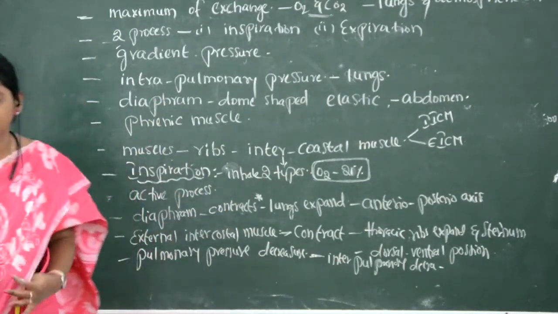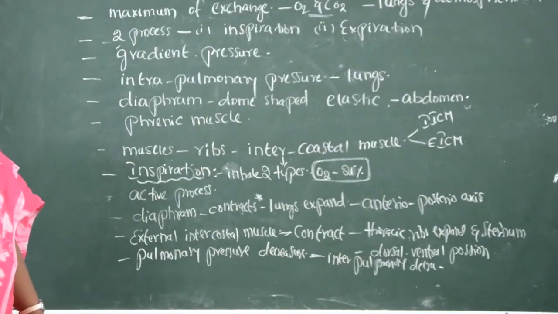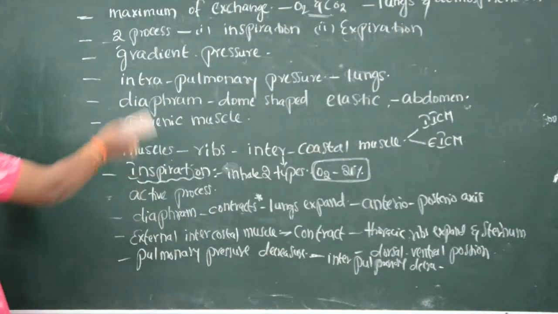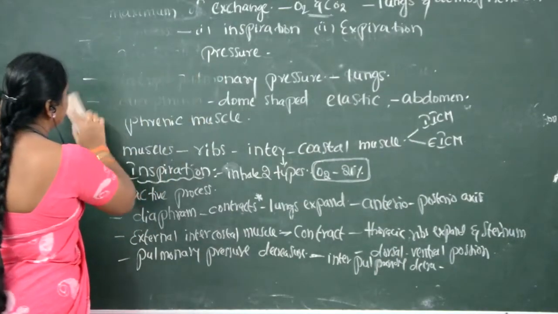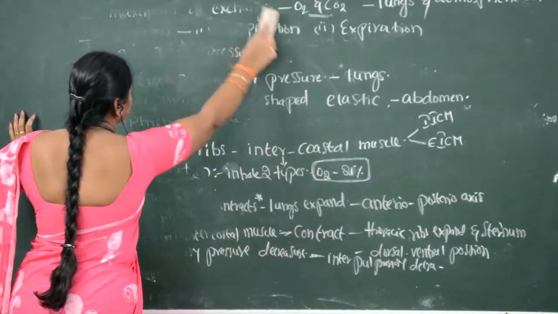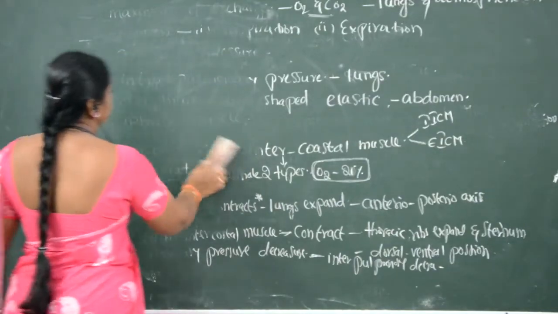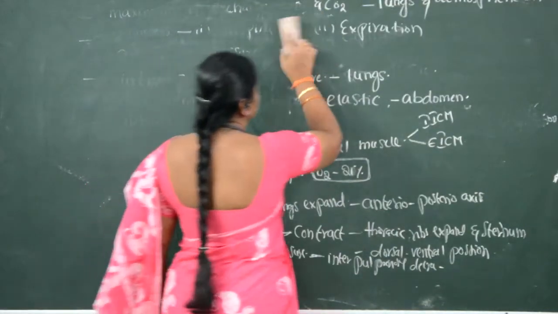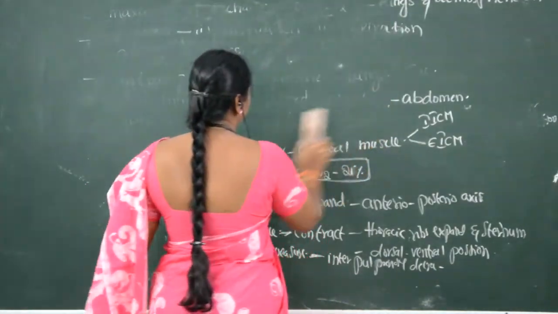The next process is called expiration. Now we'll see what is meant by expiration.